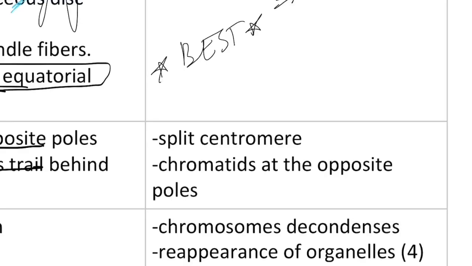If this is a cell, with aster and mitotic fibers, the centromere is split. The chromatids are trailing behind. The centromere is usually ahead. It is much nearer to the pole than the chromatids. What are the key events happening in anaphase? The centromere is split and the chromatids are seen at the opposite poles.